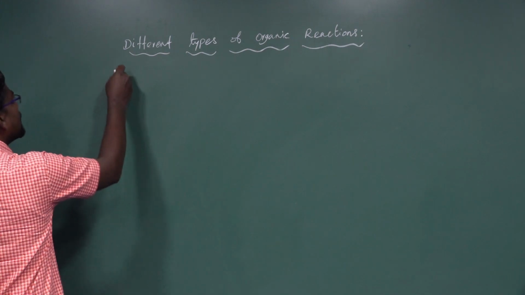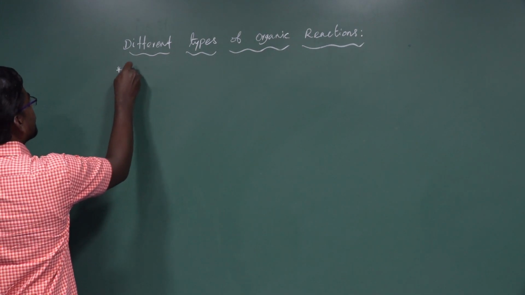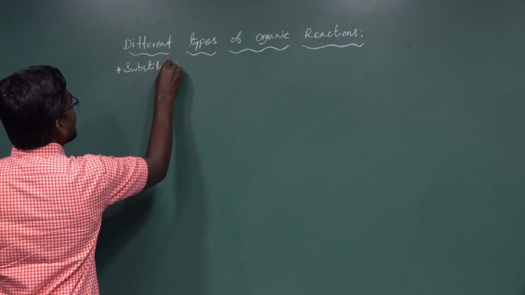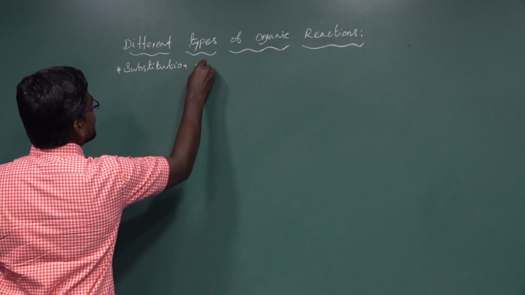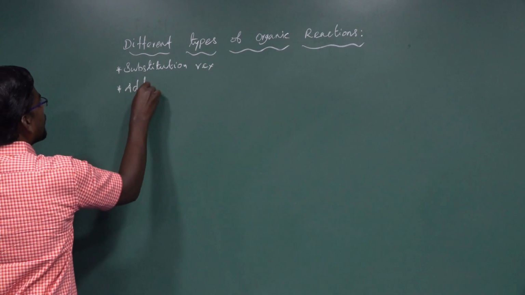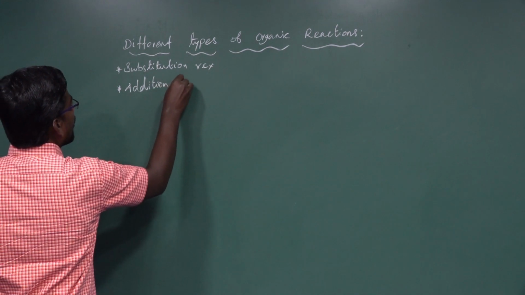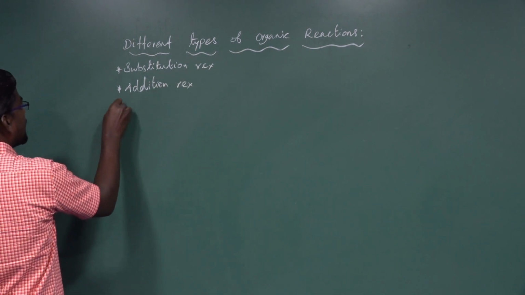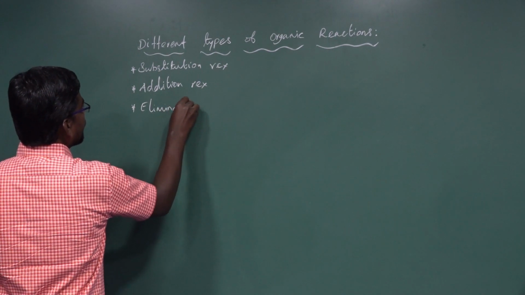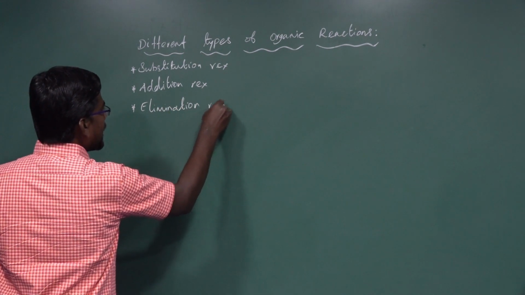The first one, substitution reaction. Then addition reaction. Then elimination reaction.